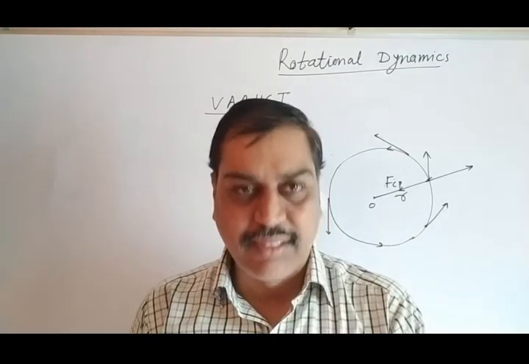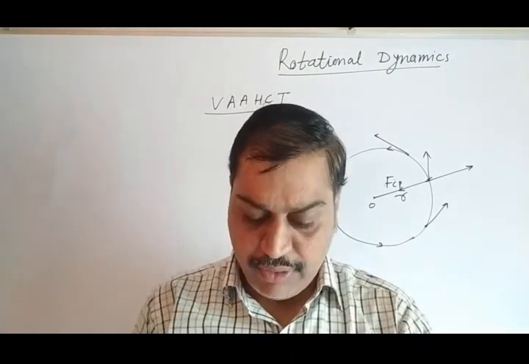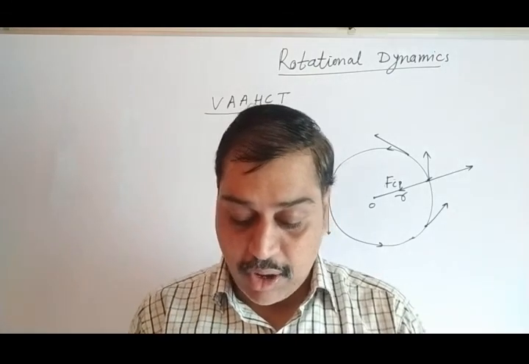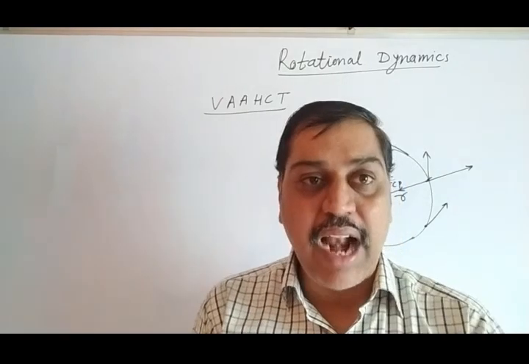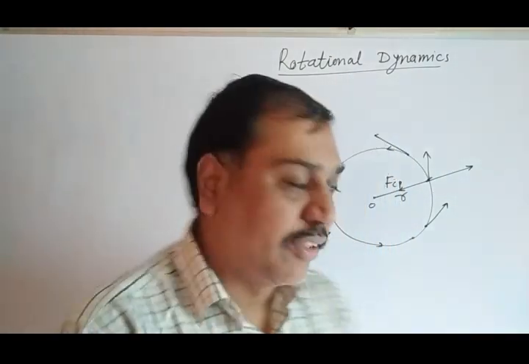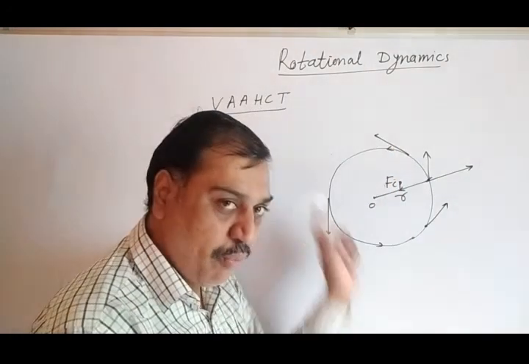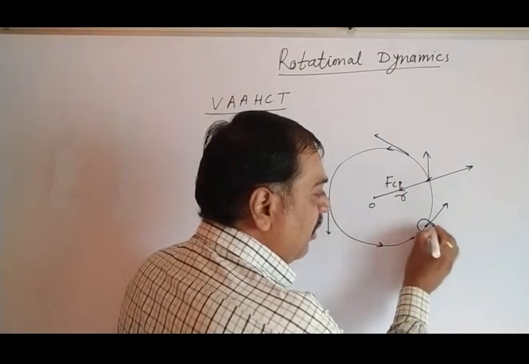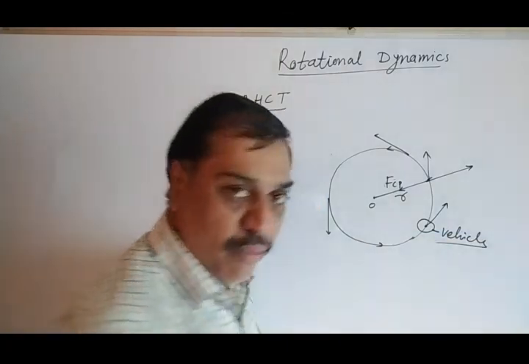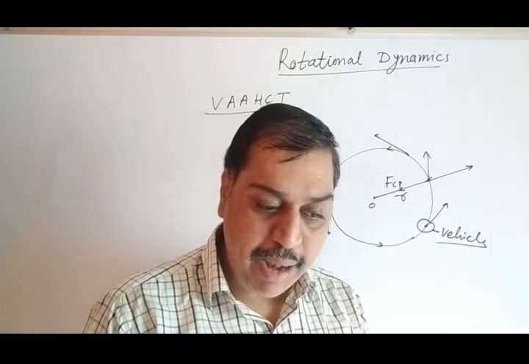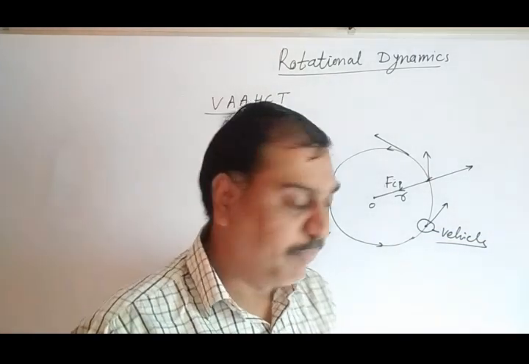Suppose instead of that train we have a vehicle that is moving along a horizontal circular track. Now we have to learn some factors about this. So what are the factors we have to consider? So this is that circle along which that vehicle is moving. Now instead of a particle here it is a vehicle, moving along an exactly horizontal circular track.